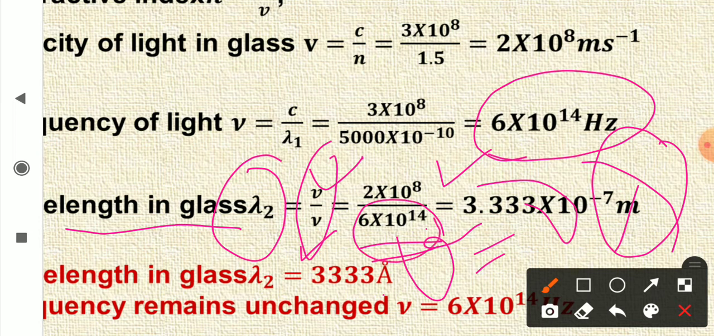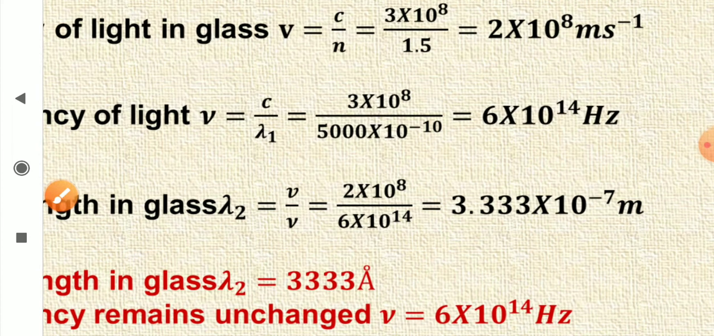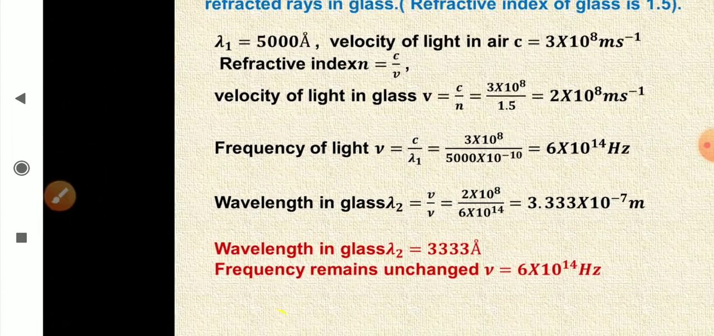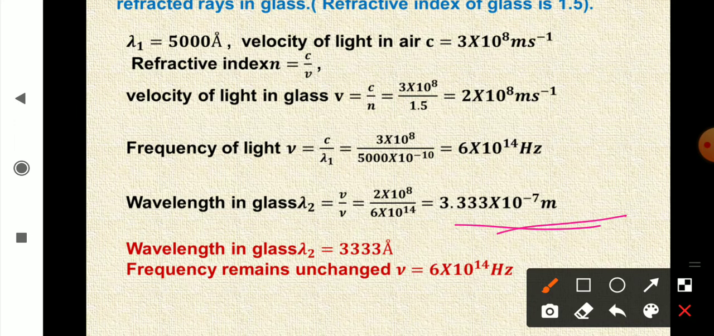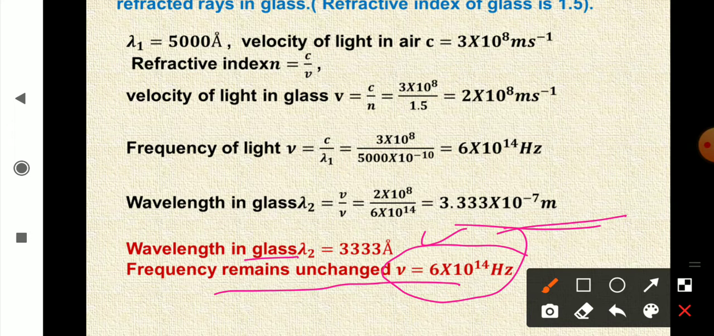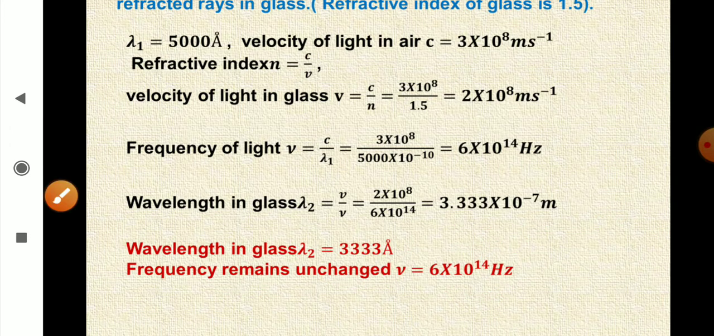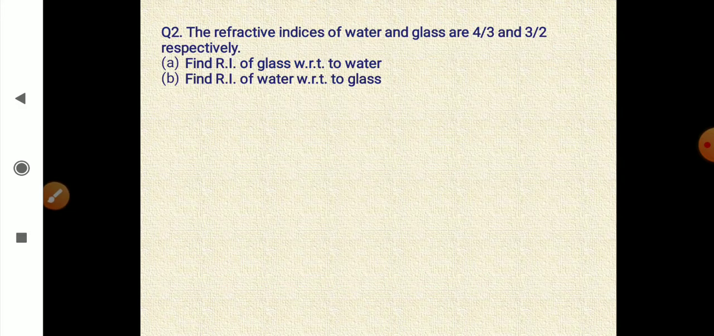frequency does not change. When light travels from one medium to another, frequency remains unchanged. So it is the same frequency as in air, and when you divide, you get 3.333 into 10 raised to the power minus 7 meter, and when you convert it to angstrom, then the wavelength in glass is 3333 angstrom, and frequency remains unchanged, that is 6 into 10 raised to the power 14 hertz. So along with the formulae, you must remember that frequency does not change.